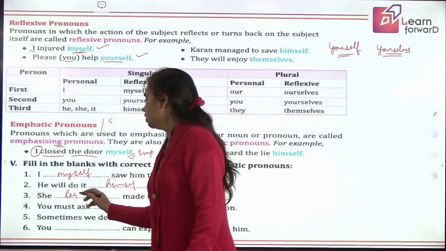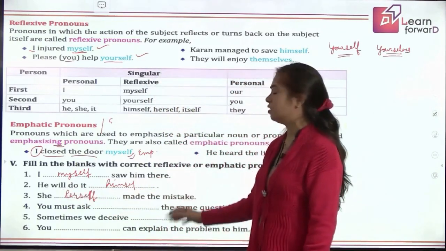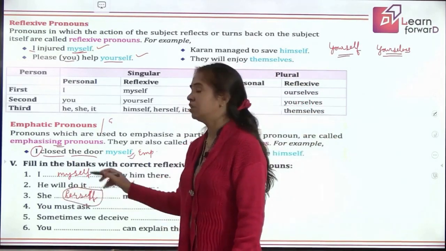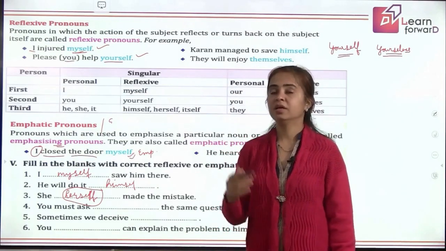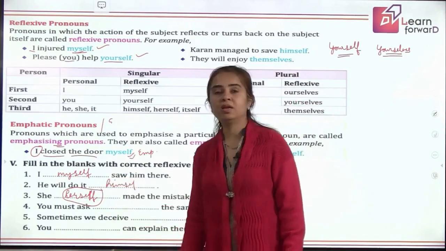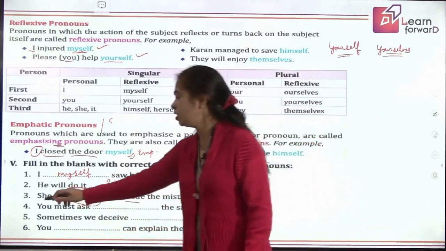Okay, now this is about the formation you can do, I am sure. But you tell me, if I talk about this sentence, she herself made the mistake. Which pronoun is it? Is it reflexive or emphatic? Let's find out how. What is the action being done here? Made. Who made? She made.